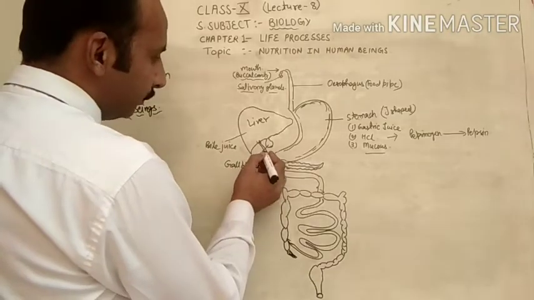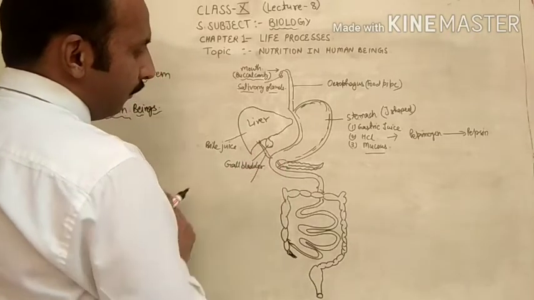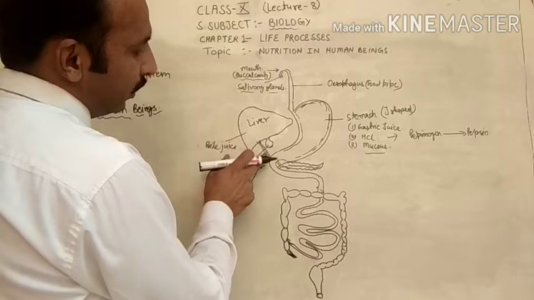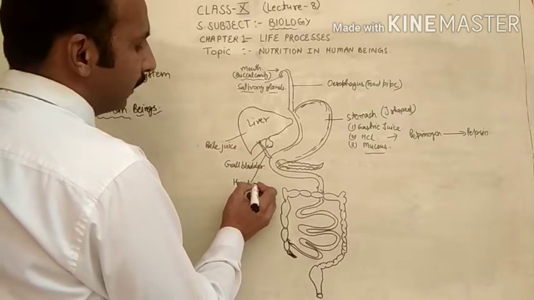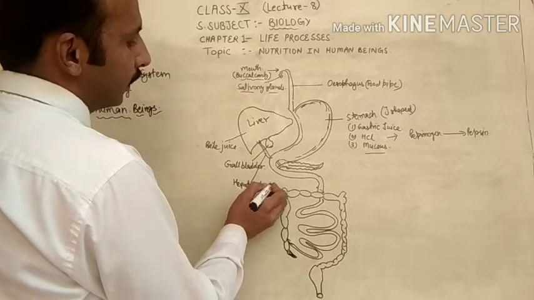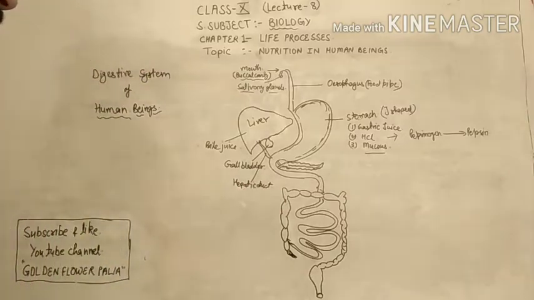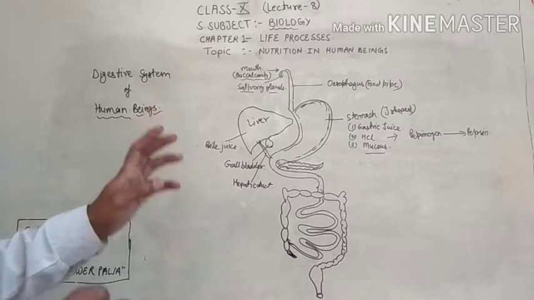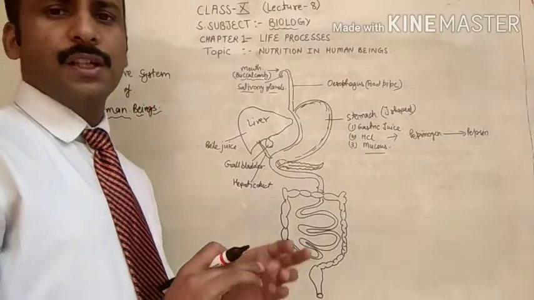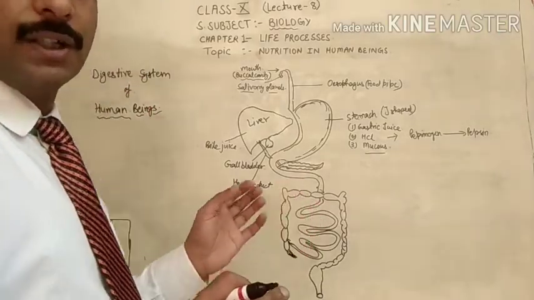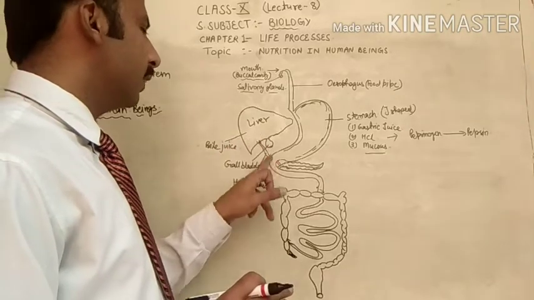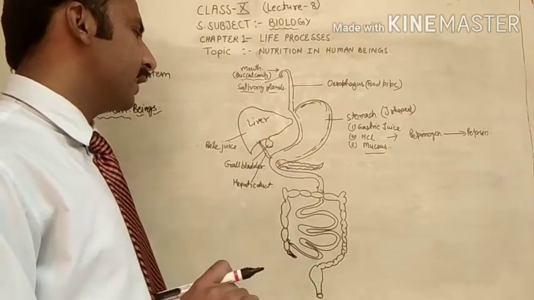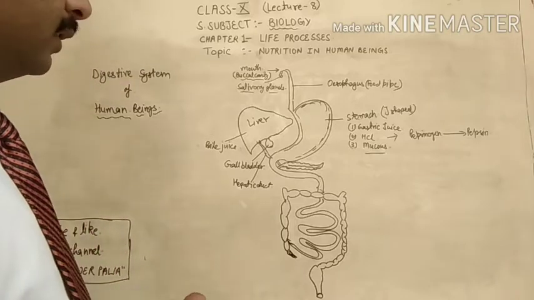The tube which transports the bile juice to the small intestine is called the hepatic duct. The word hepatic is always used for the liver.